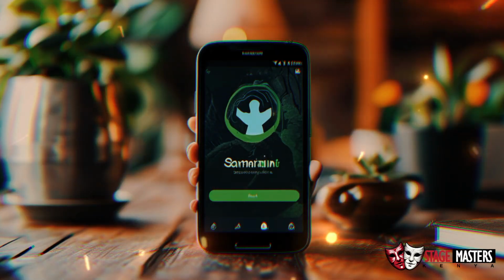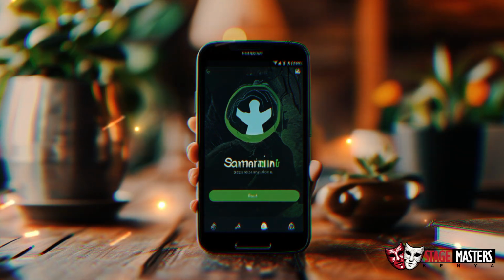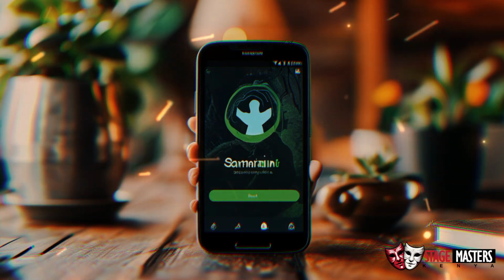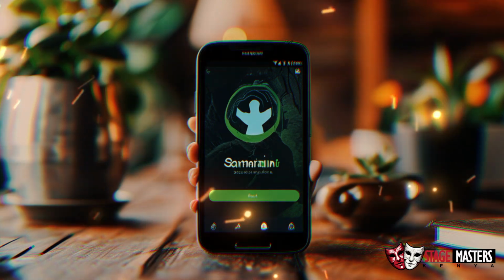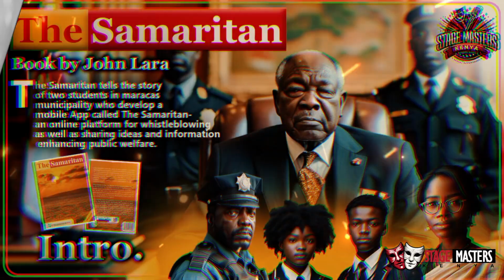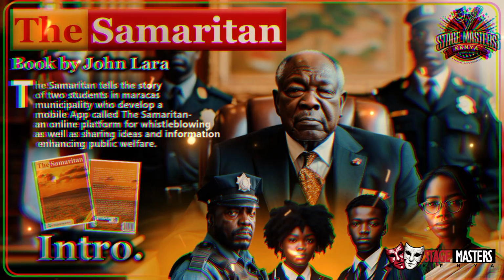The Samaritan narrates the story of two secondary students and a teacher in Morocco's municipality who created an application called the Samaritan. The app allows Morocco's people to share information about corruption in their municipality and ideas that enhance public welfare. The Samaritan set book characters.